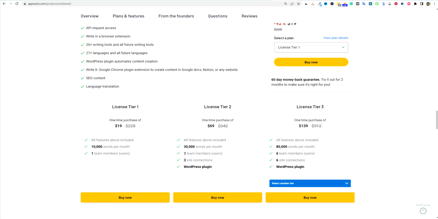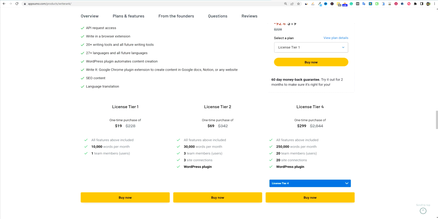In order to get multiple team members and multiple site connections, you're going to have to go up to license tier 2 or higher. I will say that this tool is designed a little bit more specifically for niche website builders. If you want to manage multiple websites and have content constantly going to those websites, then this tool would be something definitely to look at. We're going to come over here and go into license tier 4. If you go all in, it's $299.